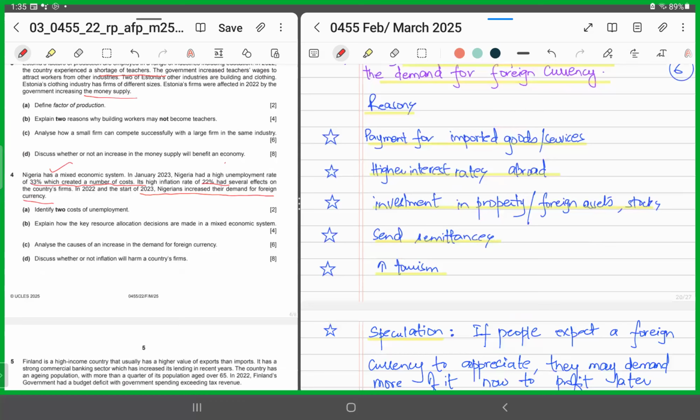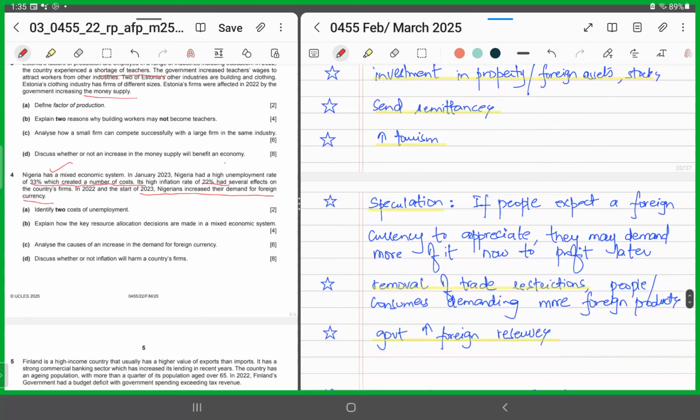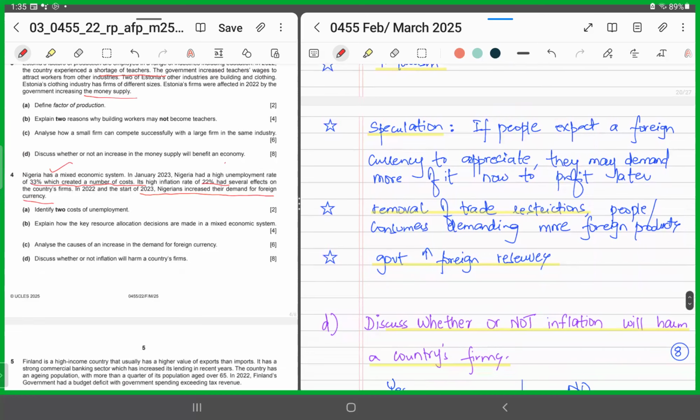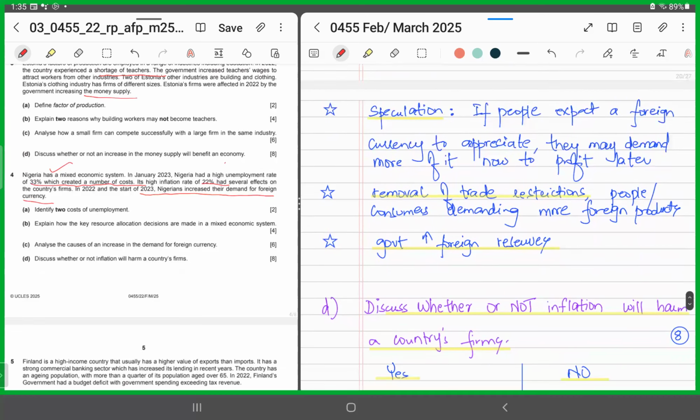So they are demanding foreign currency for increased tourism and to pay for tourism services, they need to convert their currency. Or maybe speculation. If people expect a foreign currency to appreciate, they may demand more of it in order to profit later. Or if the country has removed certain trade restrictions, so now consumers are demanding more foreign products. Or it could be that the government wants to increase its foreign reserves, so now it's converting more of its currency into that foreign currency. Mention any 4 of them, build upon it, and you'll get full 6 marks.